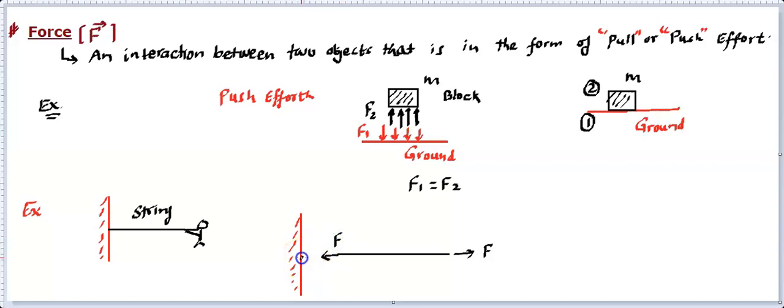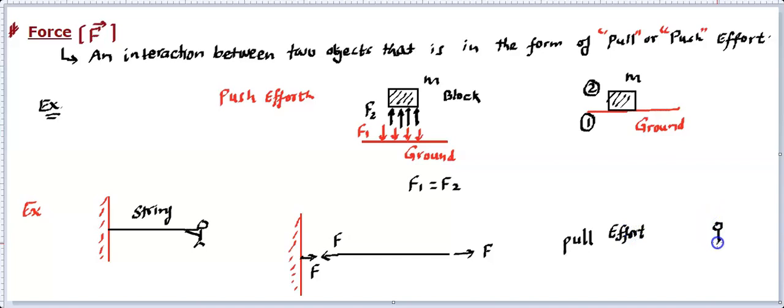But where it was connected to the wall, this string was pulling the wall as well. If you call it F1 and F2, then you can claim F1 and F2 are equal in magnitude, opposite in direction. Now you see this point of the wall, which was tied with this string, is being pulled, right? And this string is also being pulled. So that means this is a pull effort.